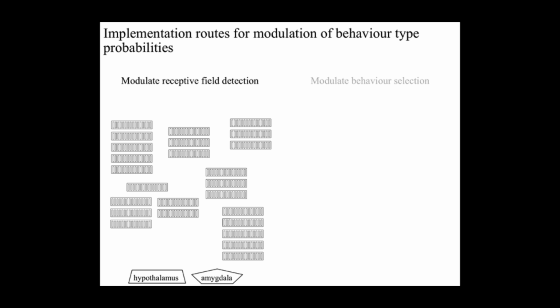The structures that implement the priorities into the cortex are the hypothalamus and the amygdala. And if you recall, the hypothalamus targets diffusely across the cortex and can therefore target broad areas or regions of the cortex.